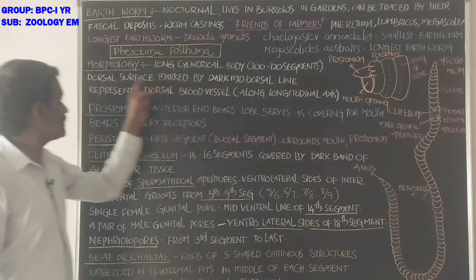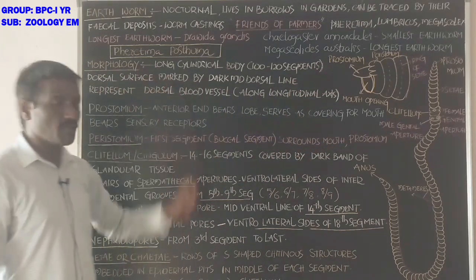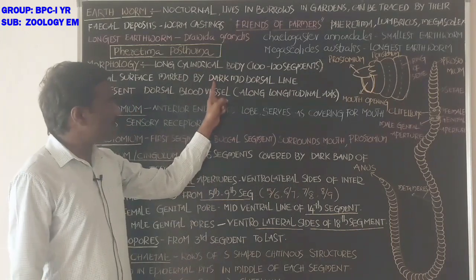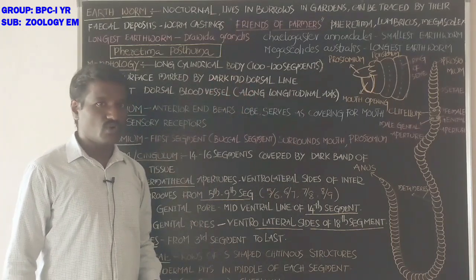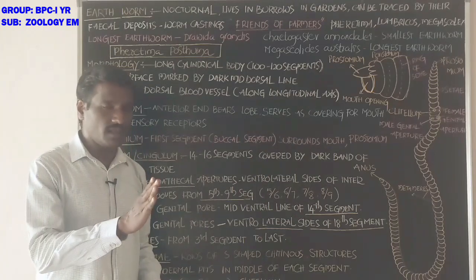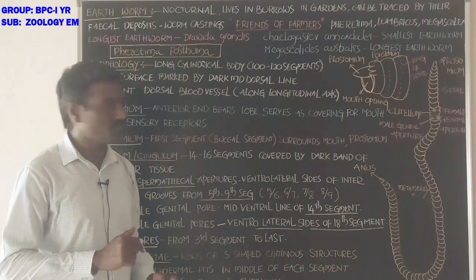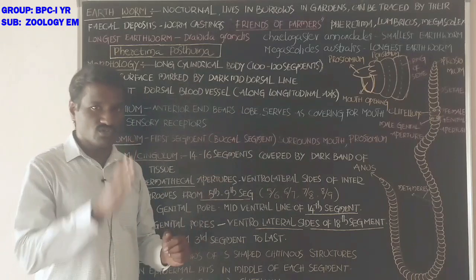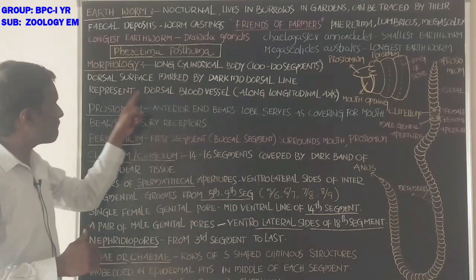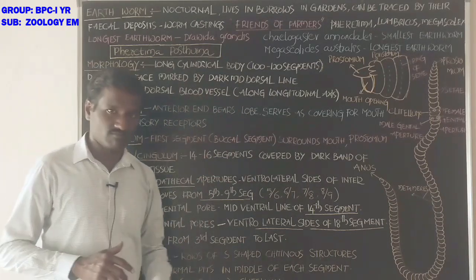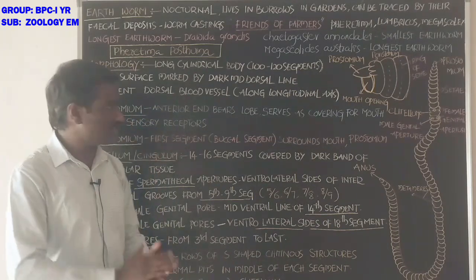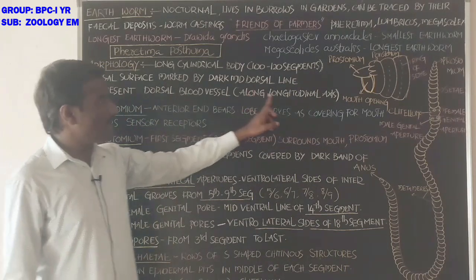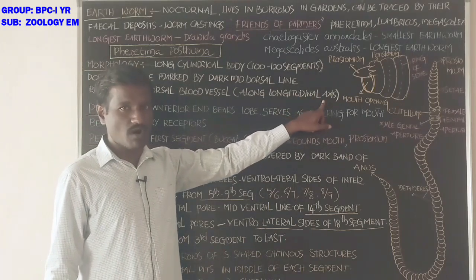Next, the dorsal surface of the body is marked with a dark mid-dorsal line, which represents the dorsal blood vessel along the longitudinal axis of the body.